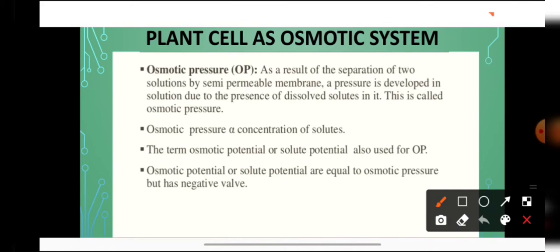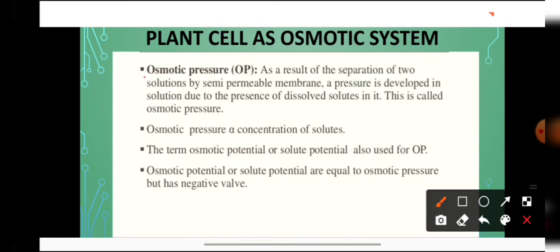This pressure, which is present in the cell due to the presence of dissolved solutes in it, is known as what? Osmotic pressure. Students, I have told you that osmotic pressure is developed in solution when it is separated from its pure state by a semi-permeable membrane. Osmotic pressure is absent in a solution which is present in an isolated state.